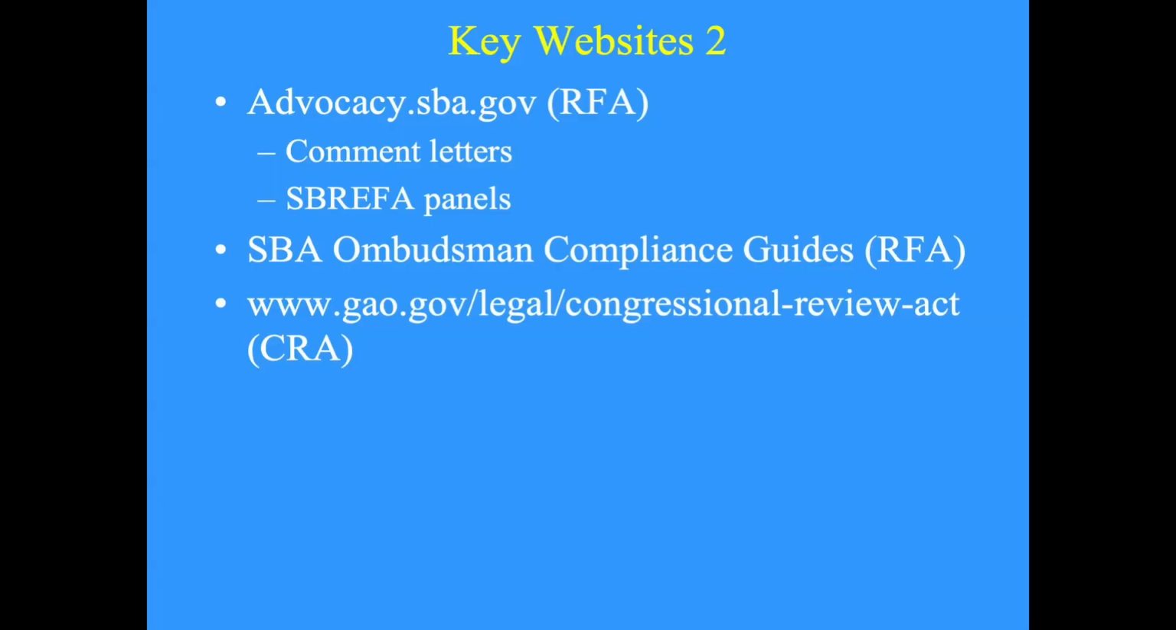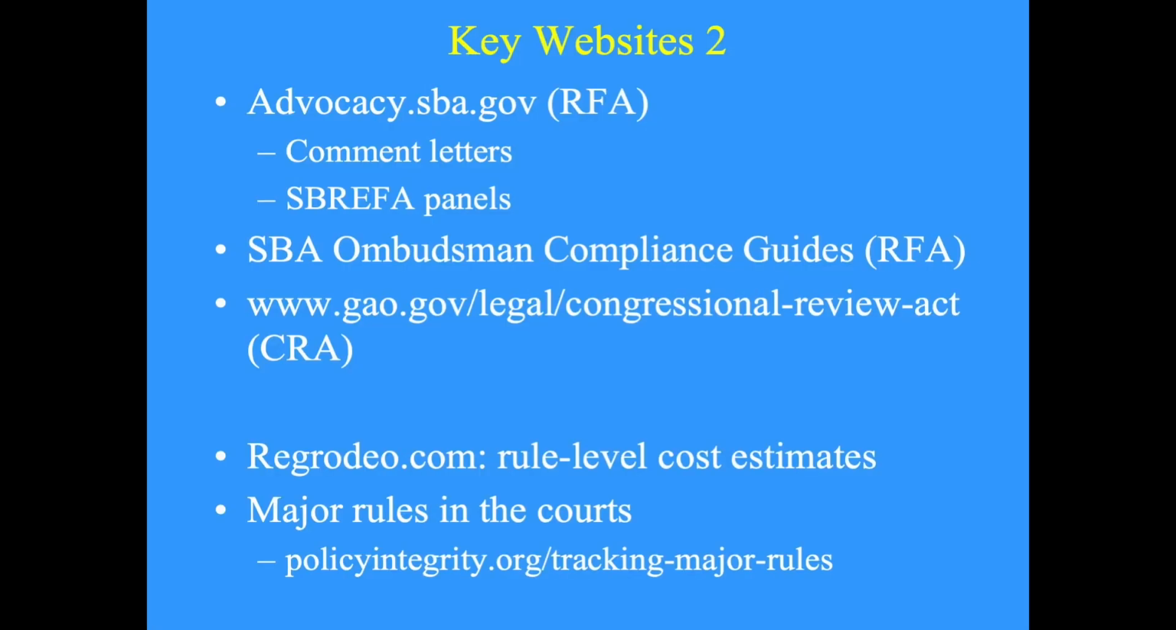There are also websites motivated by the RFA and the CRA. The last two listed on the slide are not government sites. They are useful sites in terms of gathering some of the information already mentioned. regrodeo.com watches the Federal Register for proposed and final rules. When they see one that estimates a regulatory cost burden, as EO 12866 urges agencies to do, the website records the number. It does the same with paperwork estimates reported in rules.